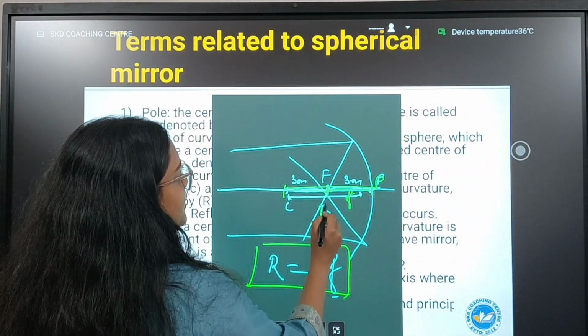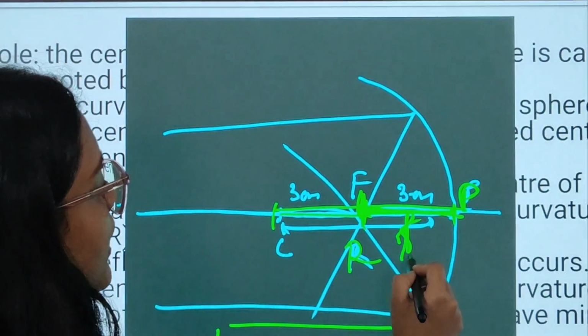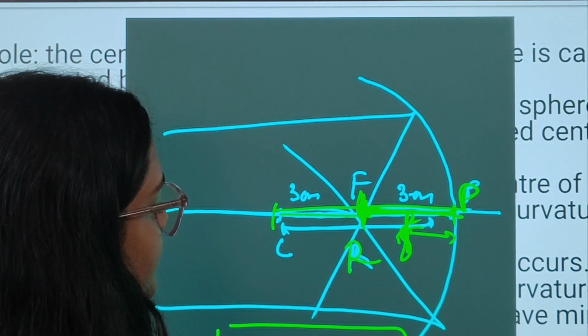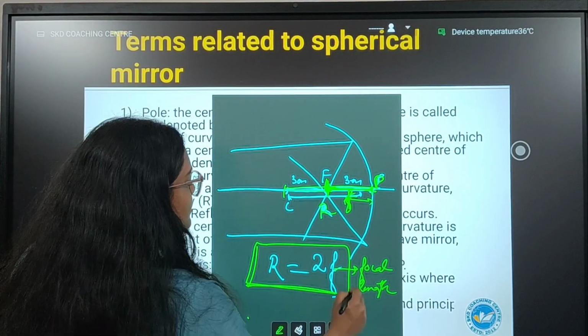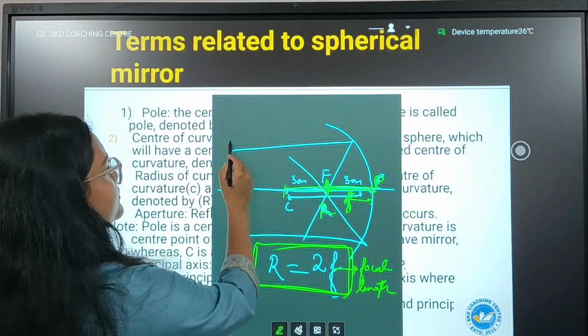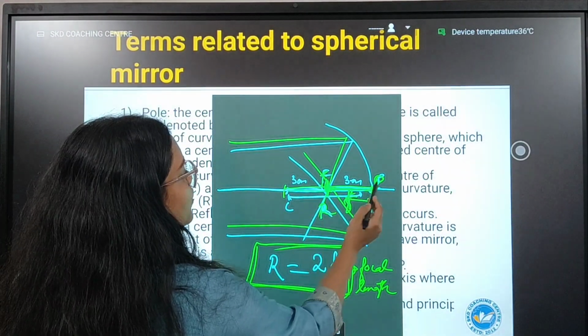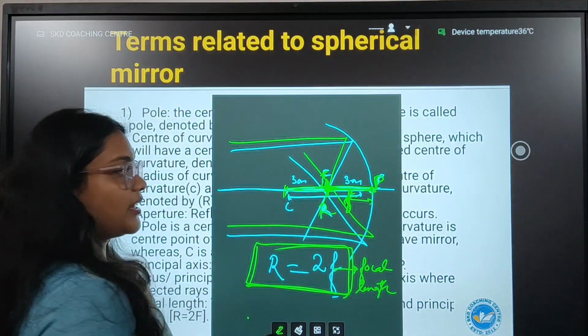C to P is our radius of curvature, whereas focus to pole, this length, is called the focal length. F stands for focal length. And the formula is R is equal to 2F. The point where the rays meet is the focus. The distance between focus and pole is the focal length. Curvature to pole is the radius of curvature.